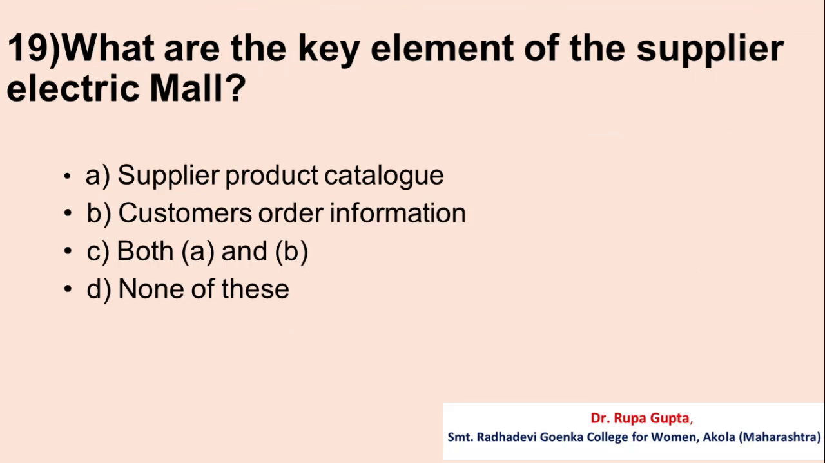Question number 19. What are the key elements of the supplier electronic mall? Option A. Supplier product catalog. B. Customers order information. C. Both A and B. Option D. None of these. And the correct answer is C, and that is both A and B.